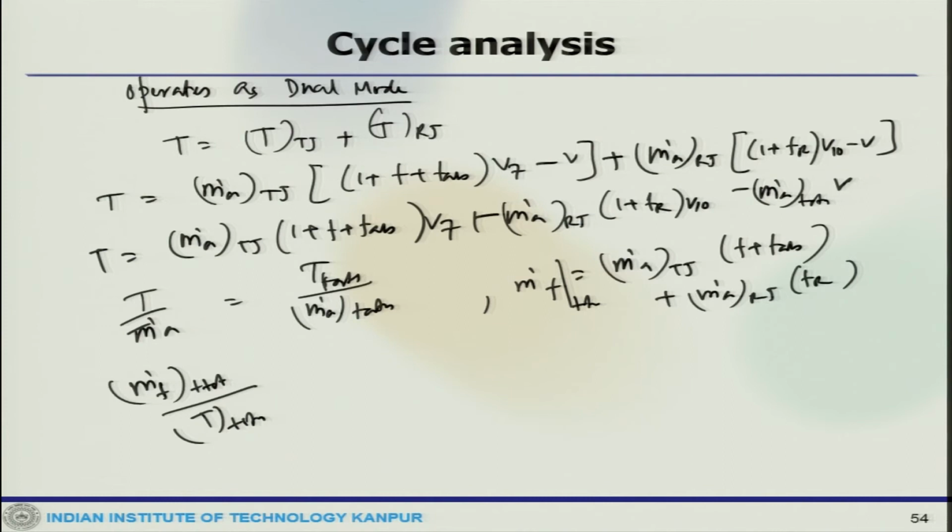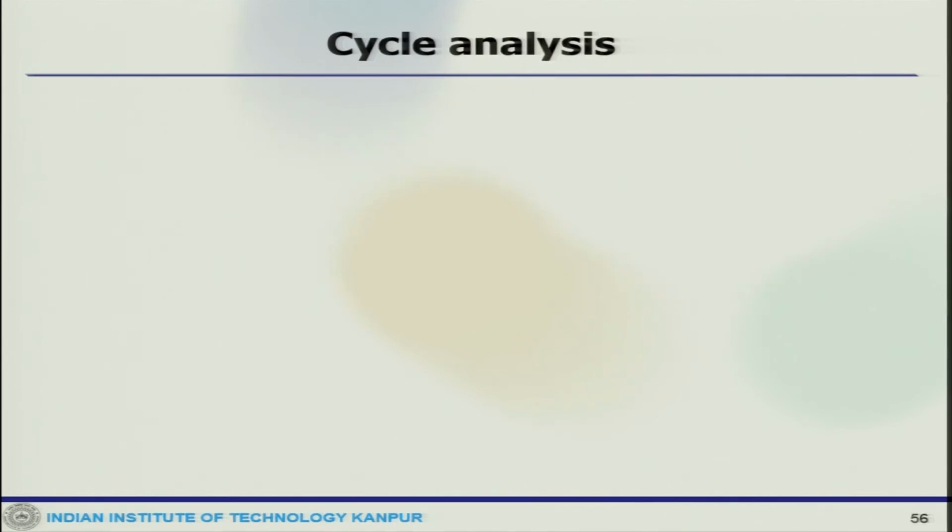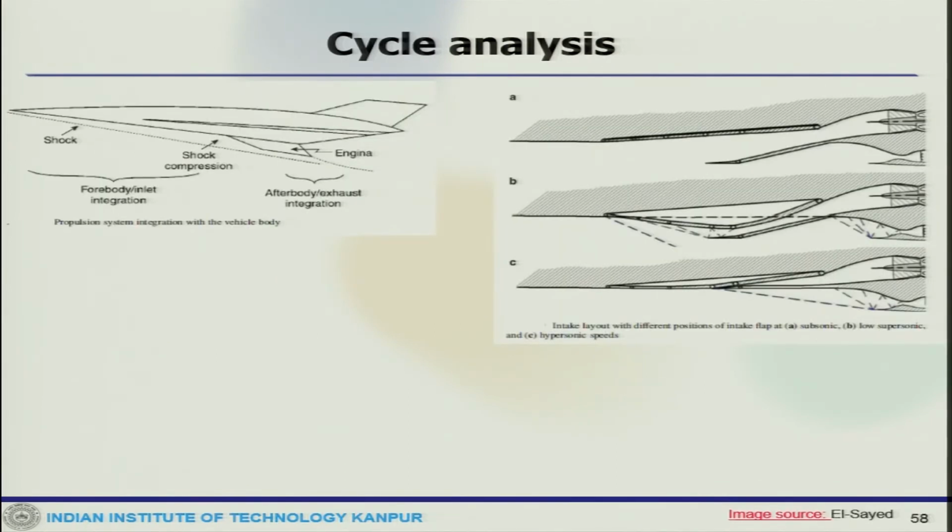Now, also one can look at the over under turbojet, and this is some example, where the propulsion system integration is done, like this is a ramjet mode of that over under turbojet, and then this is another intake layout with different positions of the intake flap with subsonic and these things.